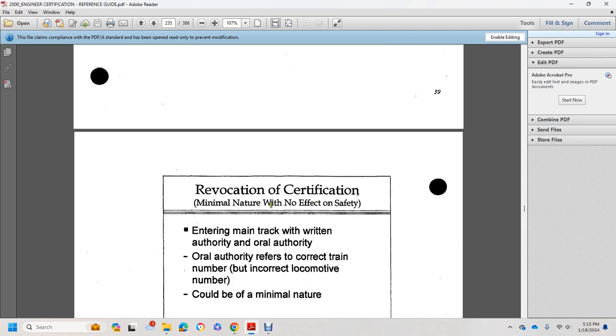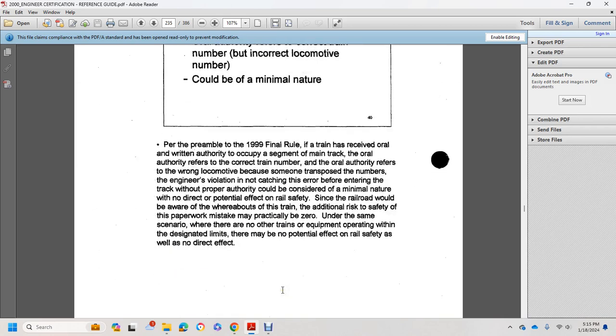Revocation of certification, minimal nature with no effect on safety, with the extent of entering the main track with the written authority. Authority that refers to the correct train number but an incorrect locomotive number could be of a minimal nature. Preamble to the 1999 final rule.